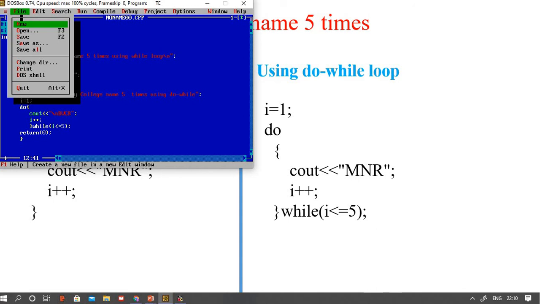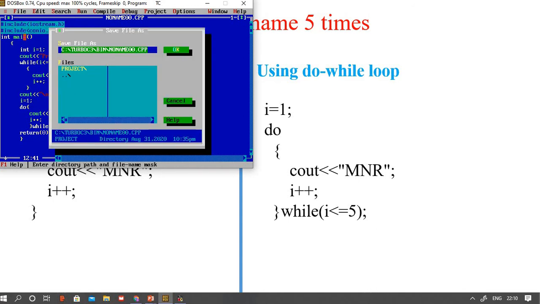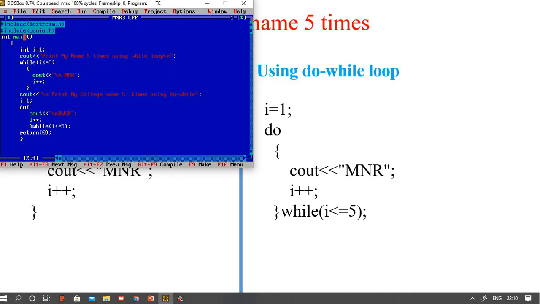How to save the file? In the file menu you have to save it, and you can write mnr3.cpp. What is the file extension? .cpp. The file name is mnr3.cpp. Now it is saved like mnr3 dot cpp. Okay, this is about while loop and do while execution. Thank you.